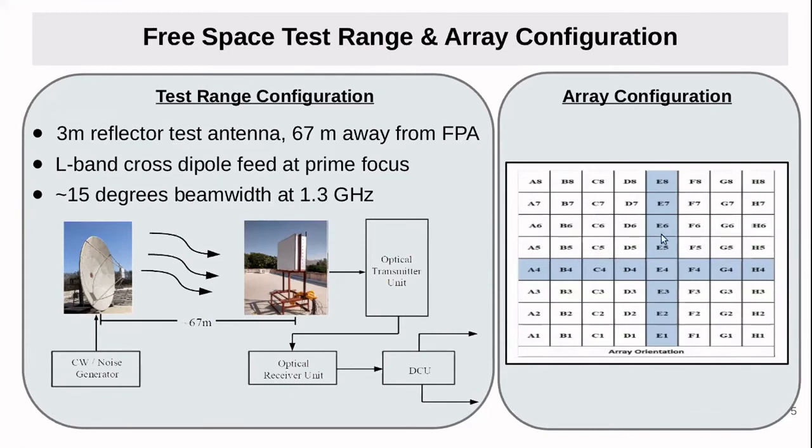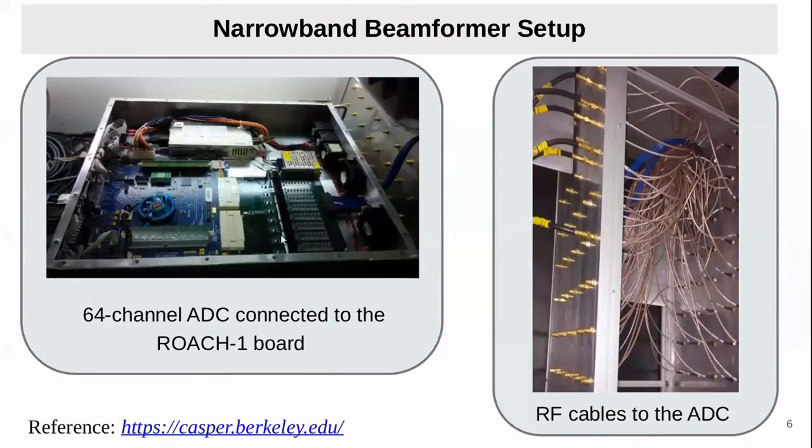And this is the orientation of the focal plane array, the feed orientation. We used a 64 channel ADC and a Roach 1 board for processing the data. And this is the RF cable connections. And I want to show the actual look of this board and the 64 channel ADC.